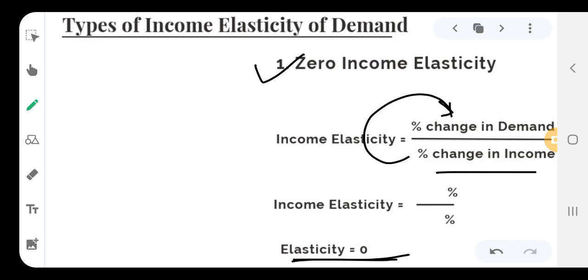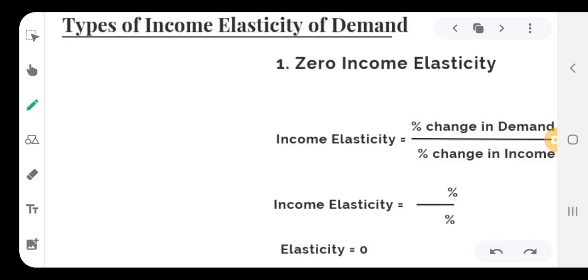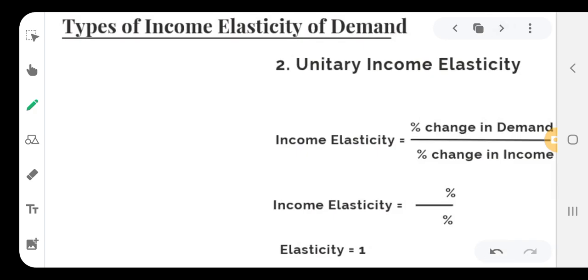In this equation form, if the proportionate change in income is considered 10,000 rupees and the proportionate change in the demand as a result of the change in income is zero, therefore the answer comes to zero, and that's why the elasticity is equal to zero. This is the first type of income elasticity of demand. Now we will move towards the second type, that is unitary income elasticity.